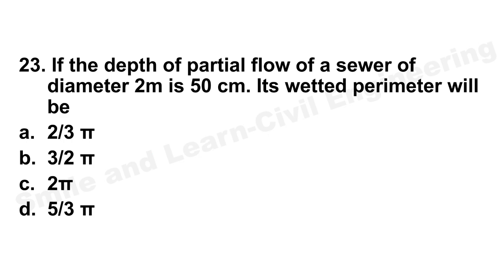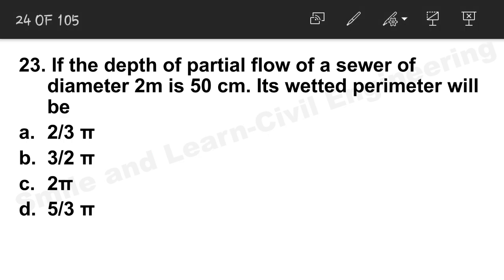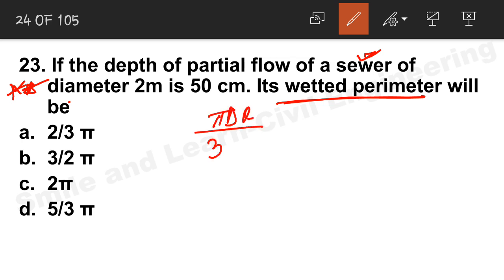Question number 23. If the depth of partial flow of a sewer of diameter 2 meter is 50 centimeter, then its wetted perimeter will be. This is a very important question, and it will require a bit of formula. We know the wetted perimeter formula. Since it is a sewer partial flow, we will use the formula pi d theta by 360 degree.